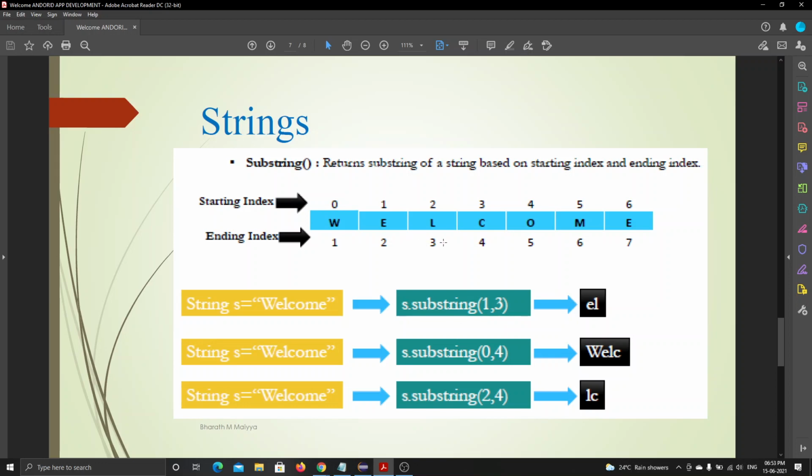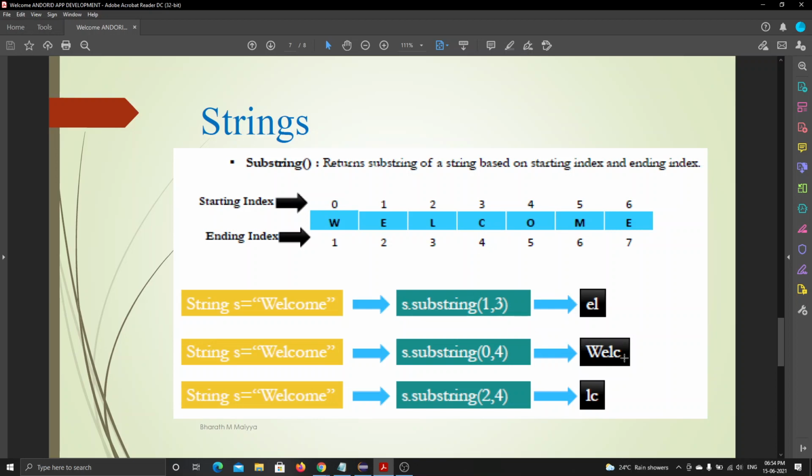Then it checks till 4. When it reaches this, the second index number always will be the ending index number, so it checks the ending index number. This will be 4, right? C will be in the 4 index value, so it prints till C.